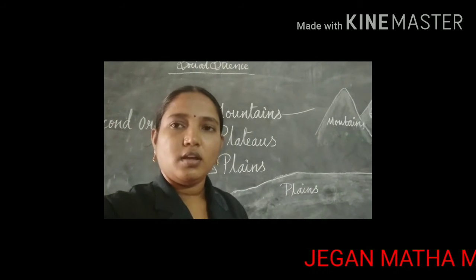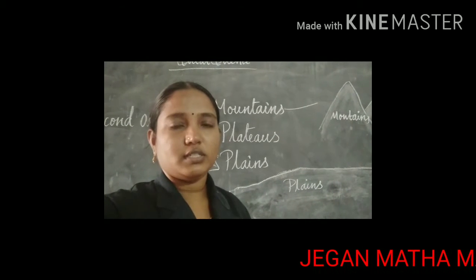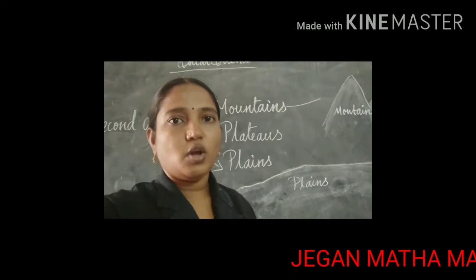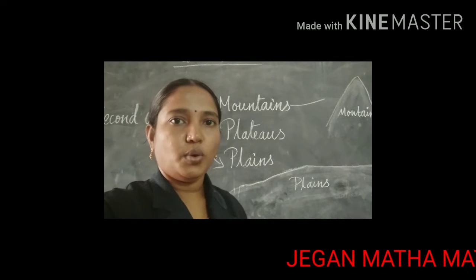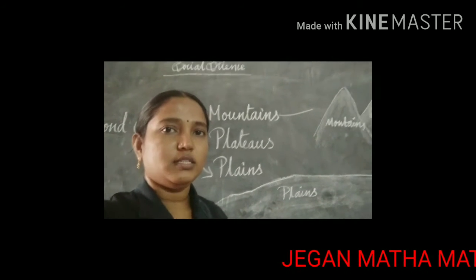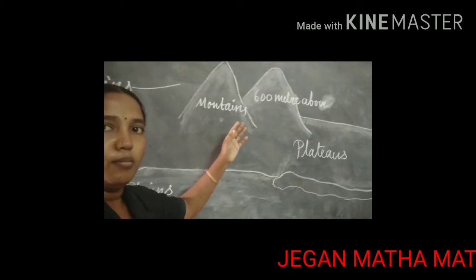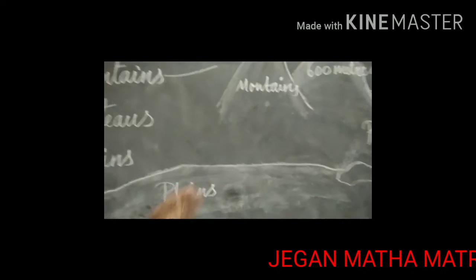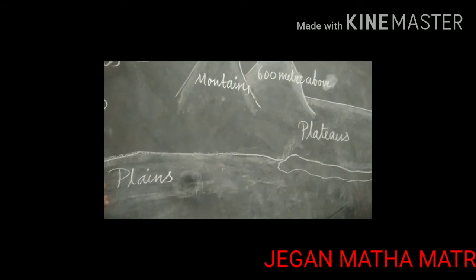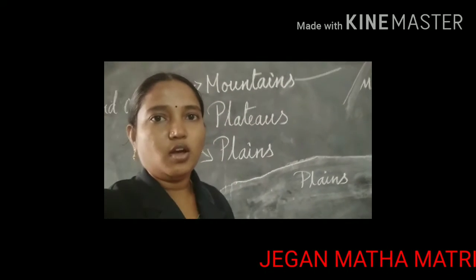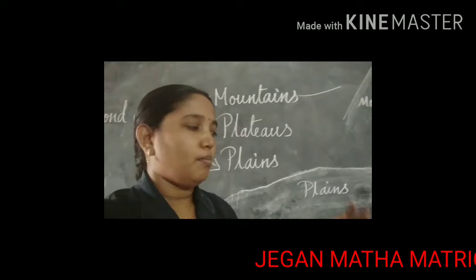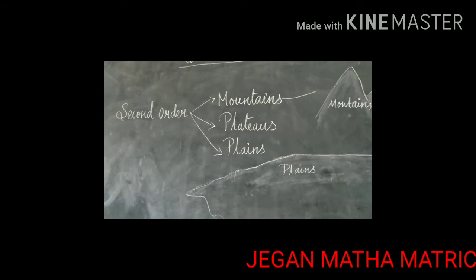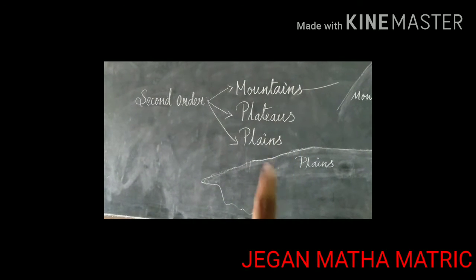Okay students, in the last class we discussed the classification of the landforms. The first order: continents and oceans. But now we are going to see the second order. It is mountains, plateaus, plains. So, the second order is mountains, plateaus and plains.